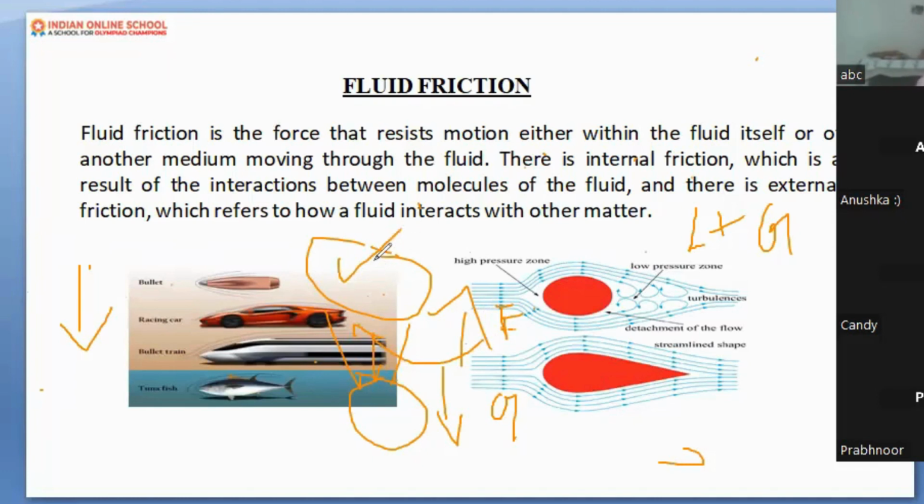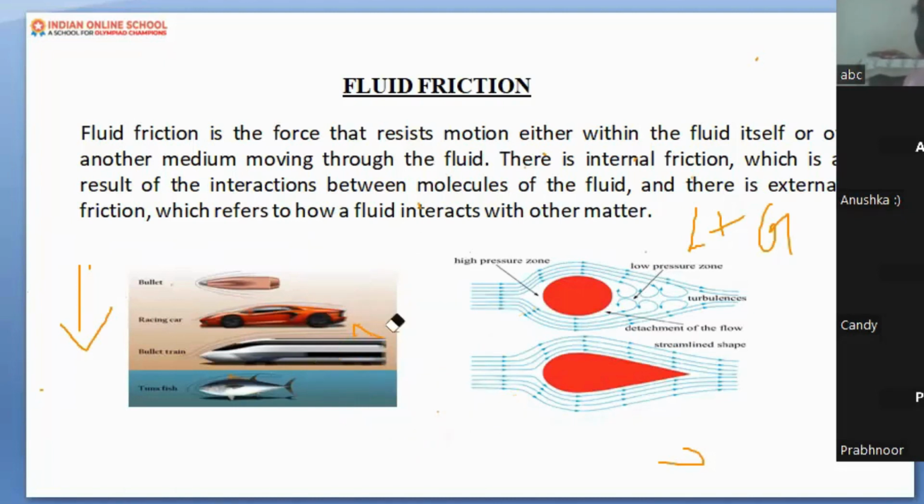I think you understood. Now I want the example from your side. You can use your perception and all your knowledge about streamlined bodies and give me at least 2 examples of fluid friction. Now it's your time to speak.